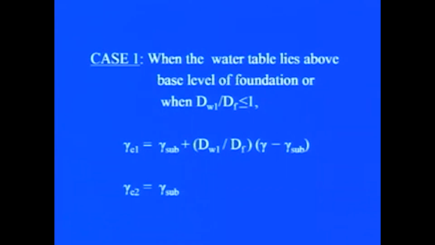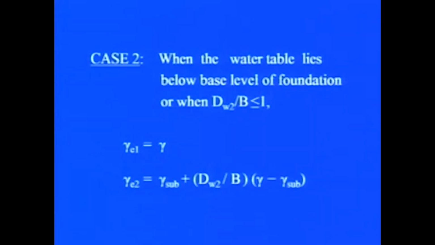Now, case 1, when the water table lies above the base level of foundation or when dW1 upon dF is smaller than or equal to 1, then this gamma E1 can be written as gamma submerged plus dW1 upon dF in bracket gamma minus gamma submerged, whereas gamma E2 will remain gamma submerged. Now, in case 2, when the water table lies below base level of the foundation or when dW2 by B is less than or equal to 1, then gamma E1 will be equal to gamma and gamma E2 will be equal to gamma submerged plus dW2 by B times gamma minus gamma submerged.